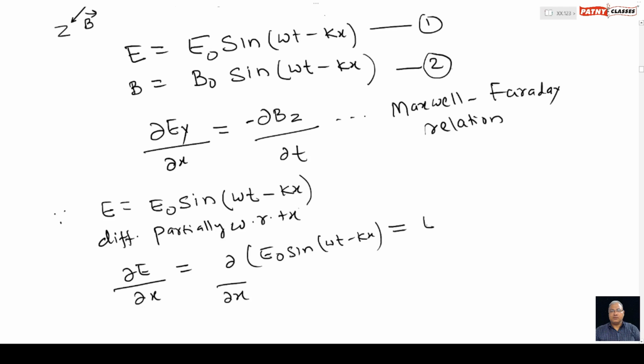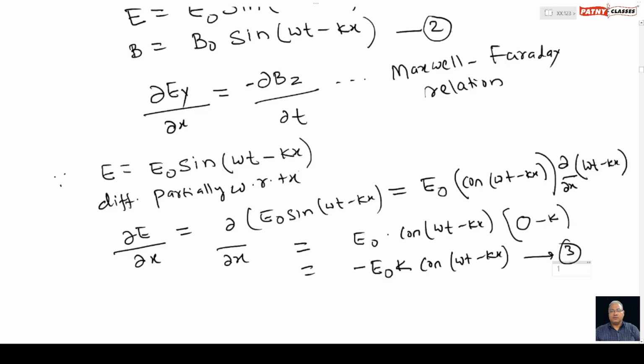This equals E naught, being constant, and the partial derivative of sine omega t minus kx is cos omega t minus kx, then the partial derivative of omega t minus kx with respect to x.